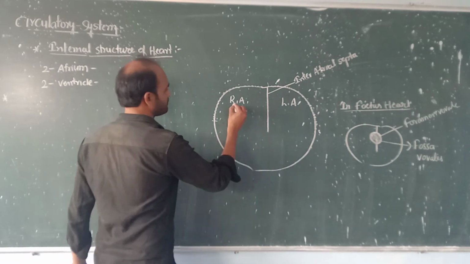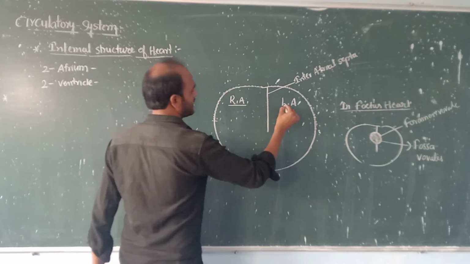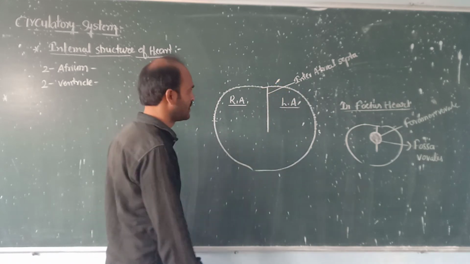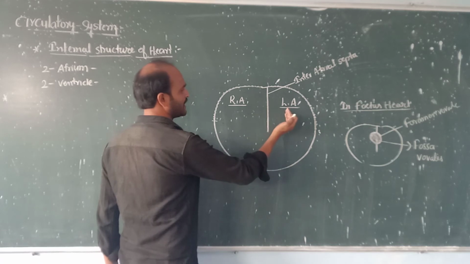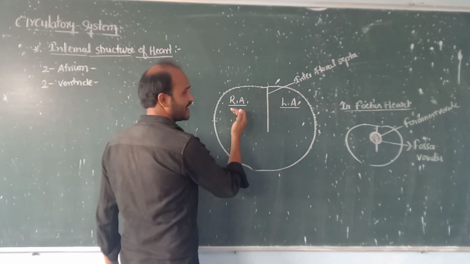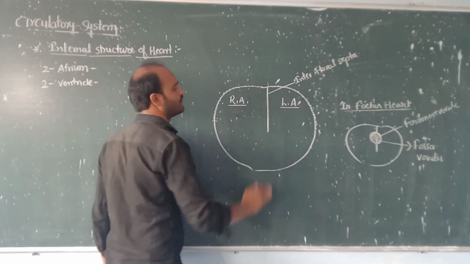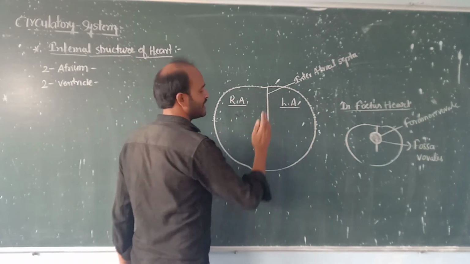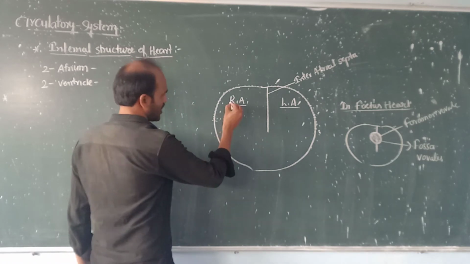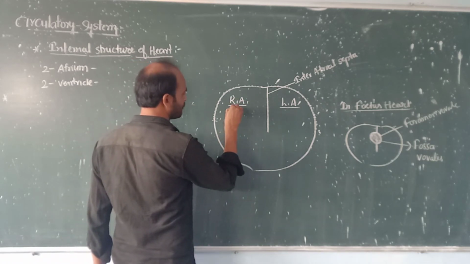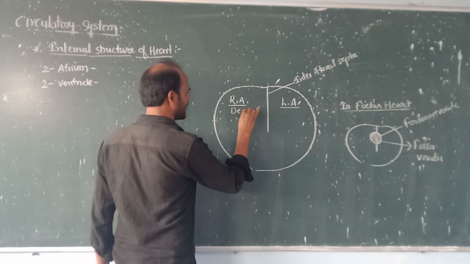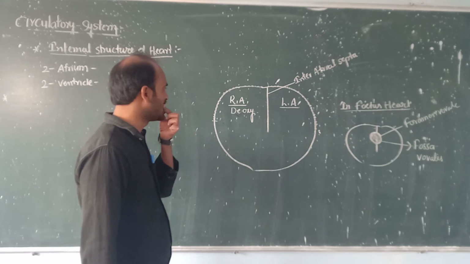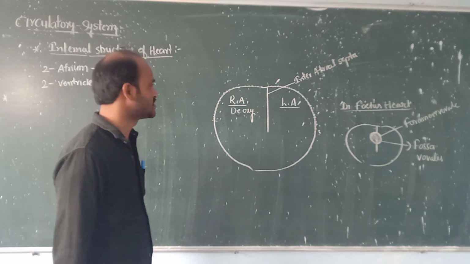Now come to the right atrium and left atrium, separated by the interatrial septa. Comparing the two atriums, the right atrium is longer than the left atrium. The right atrium is always filled with deoxygenated blood.